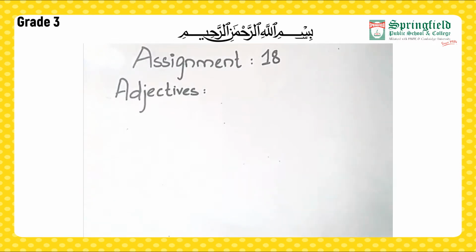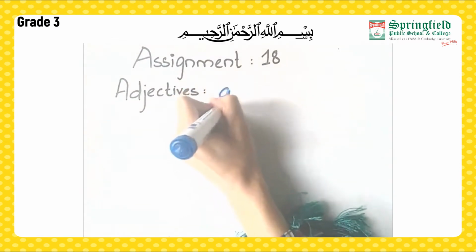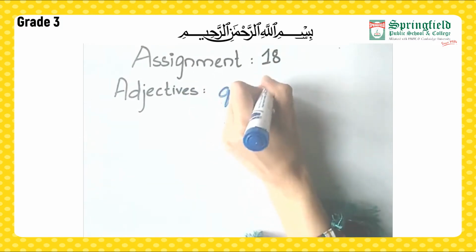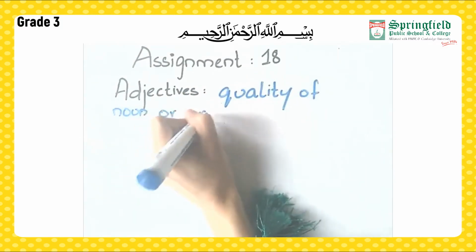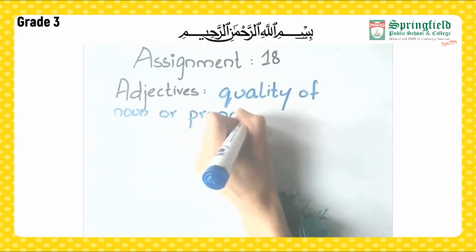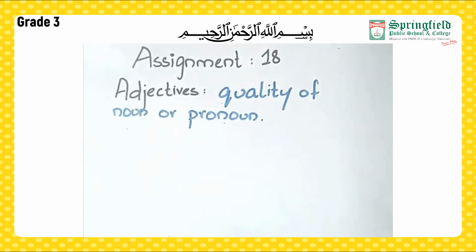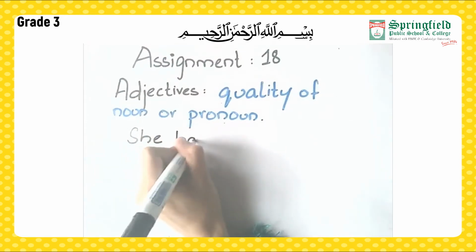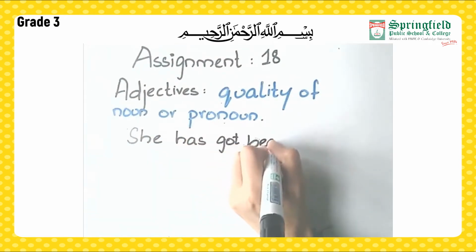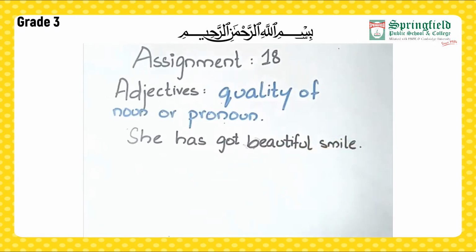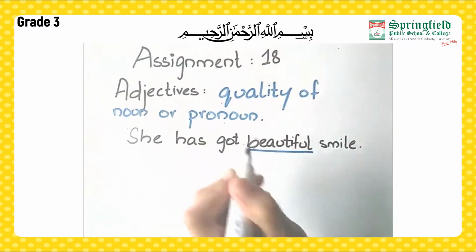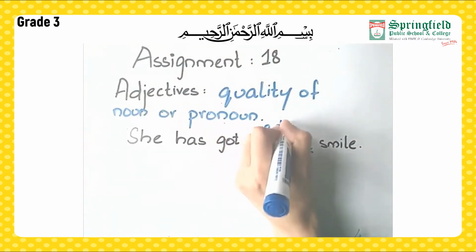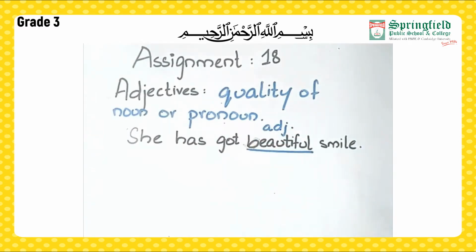That means these are the words that describe the quality of a noun or a pronoun. As I am talking about quality, the quality can be good or it can be bad as well. So, let's consider some examples of adjectives. She has got a beautiful smile. So here we are discussing a good quality, that is, the smile is beautiful, and the word beautiful is an adjective. It is telling us the quality of the smile.